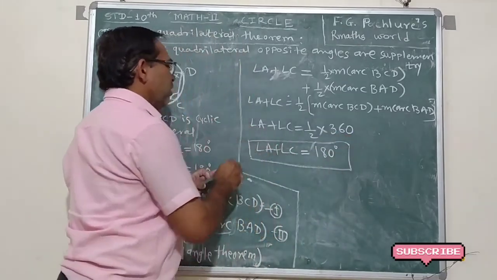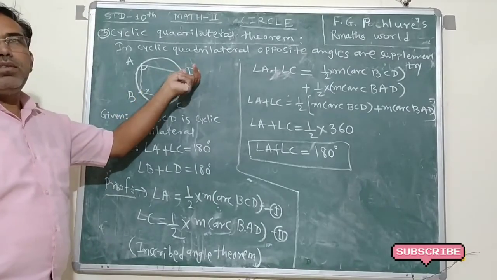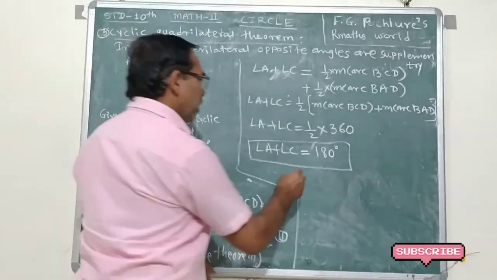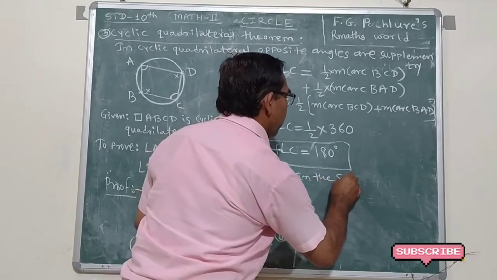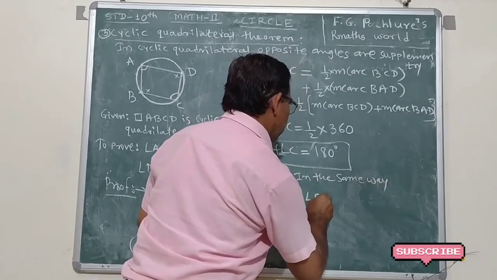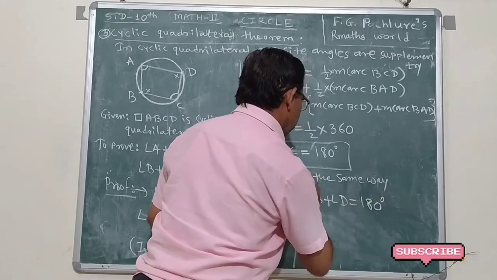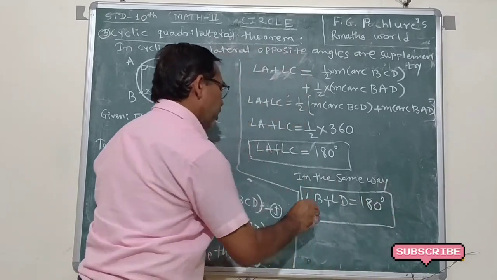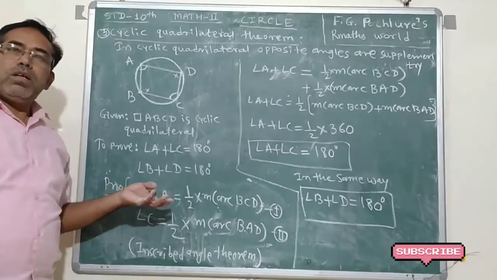In the same way, we prove angle B plus angle D is also equal to 180. Dear friends, I hope all of you understand this.